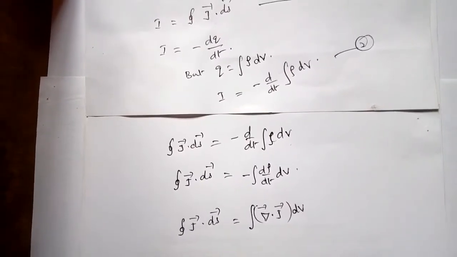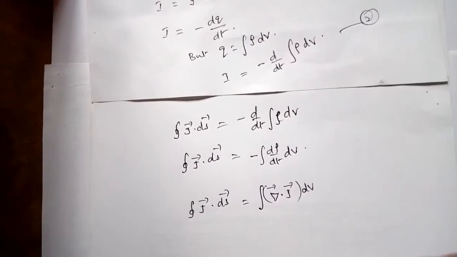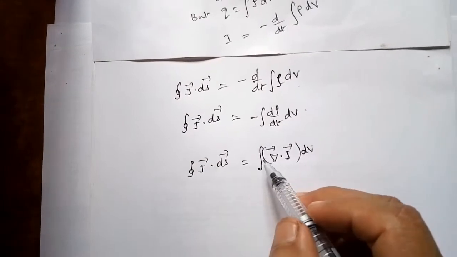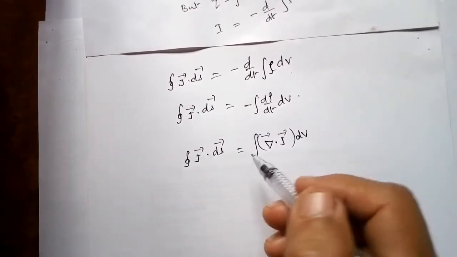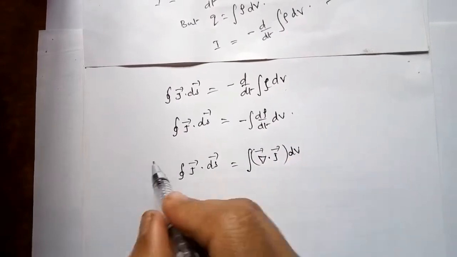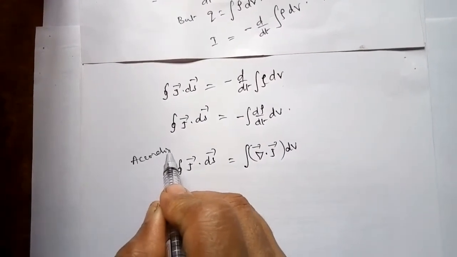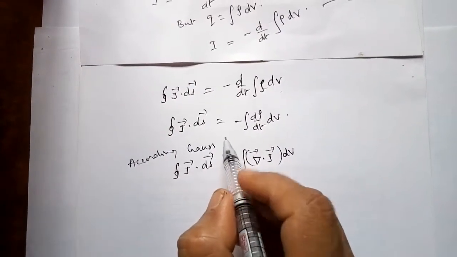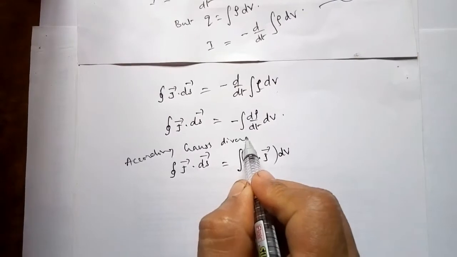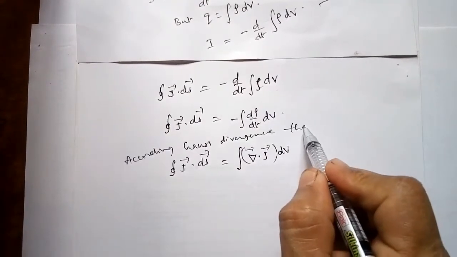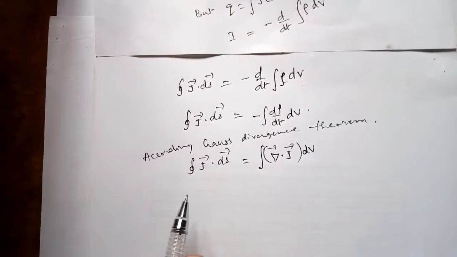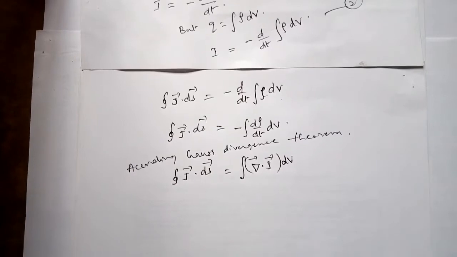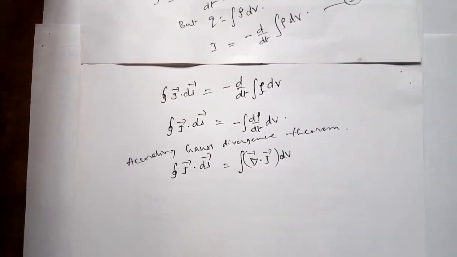So let us substitute this in the above. According to the Gauss divergence theorem, we can write the left hand side, integral J dot dS, as integral del dot J dV.